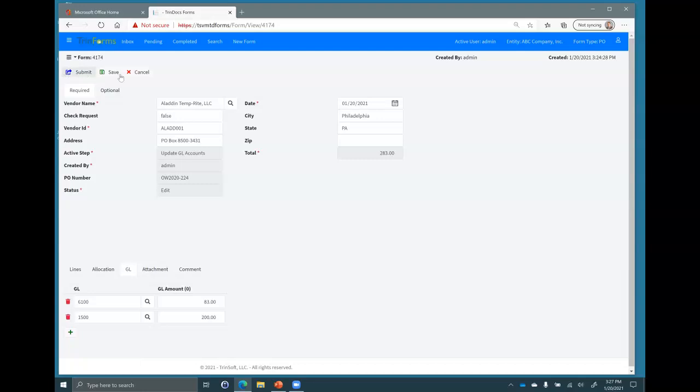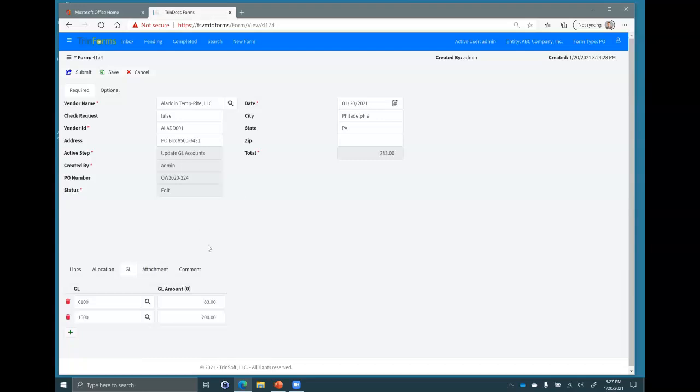Once they're done, notice that it's not approve, reject anymore. It's submit, save, and cancel. And that finishes our workflow and can then insert this into a PO system. It can print. We have a customer, matter of fact, more than one, using this so that the approved document is the purchase order that's sent to the vendor. And of course, integration with TrinDocs as a module is native.